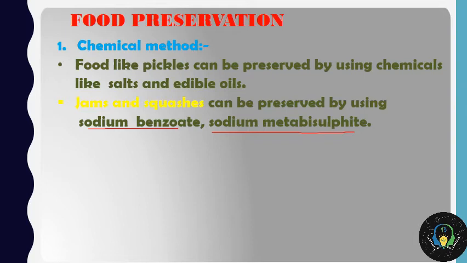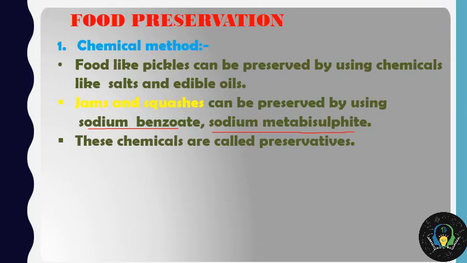If we are not adding the chemicals, then the chocolate or any other items like jams will be spoiled very quickly. So these chemicals are called preservatives. They may write that no added preservatives, but in other forms they are adding these preservatives in these various juices which are available in the packaged form.